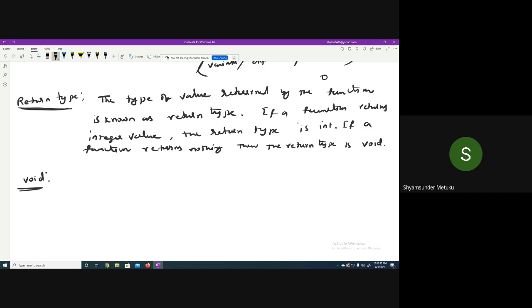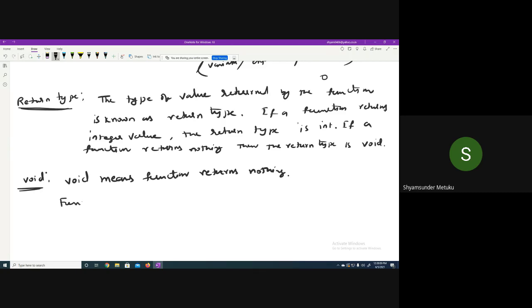Void means the function returns nothing. The function performs an action but it returns nothing. Whenever you write a function with void as a return type, it doesn't mean that it doesn't do anything.